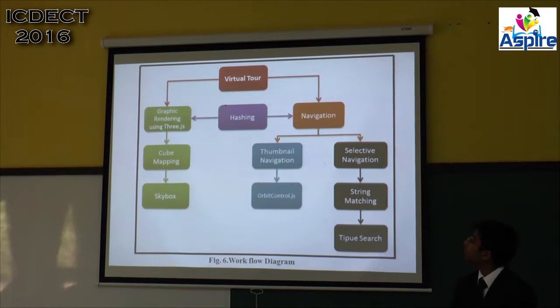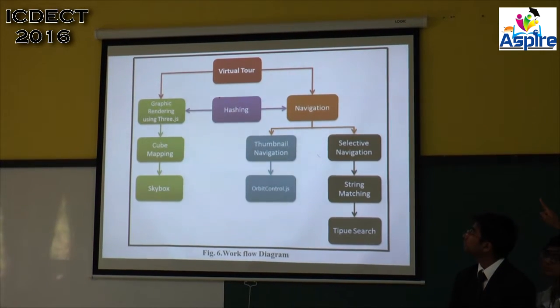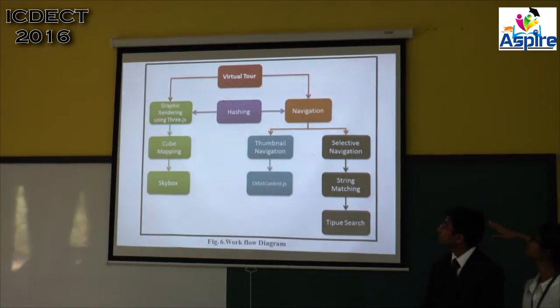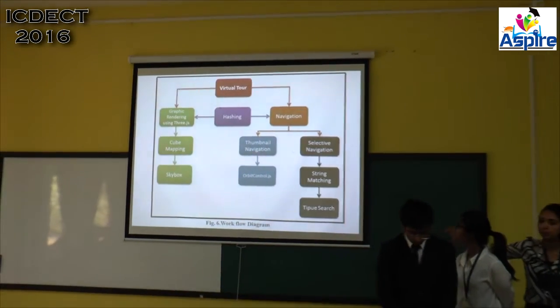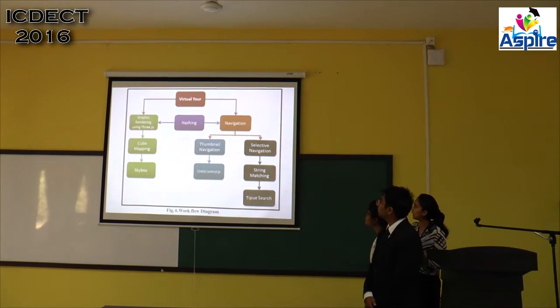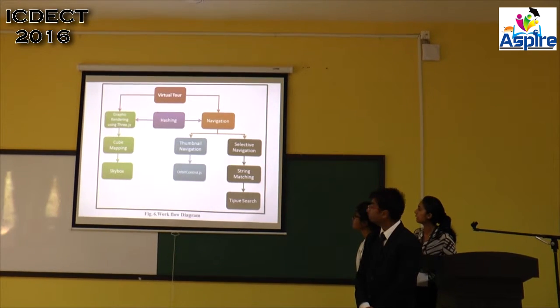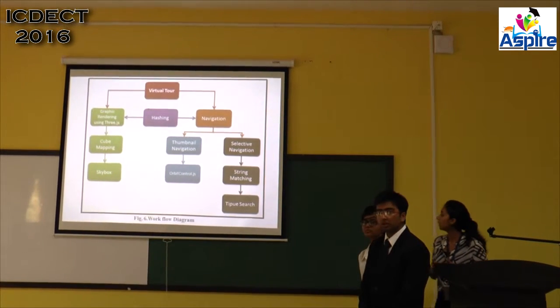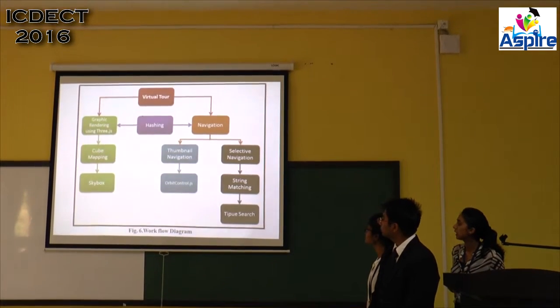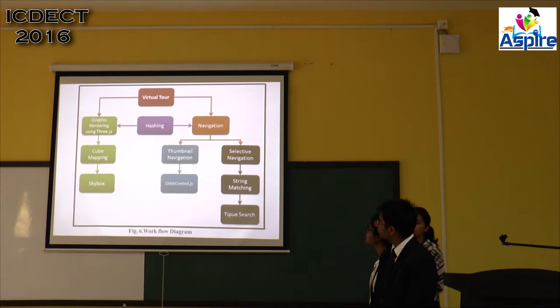This is the workflow diagram. We have done graphic rendering using Three.js and navigation. Navigation is further divided into thumbnail navigation, which is controlled by orbitcontrol.js. If you make changes to orbitcontrol.js, then you can achieve thumbnail navigation. Then we have done selective navigation by the concept of string matching, using a jQuery plugin, TPU Search. Then we have used hashing to combine both of them to optimize our virtual tour.